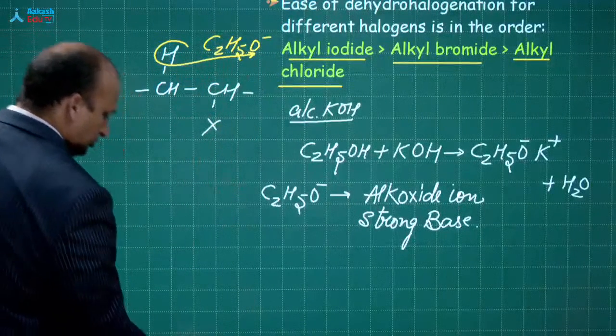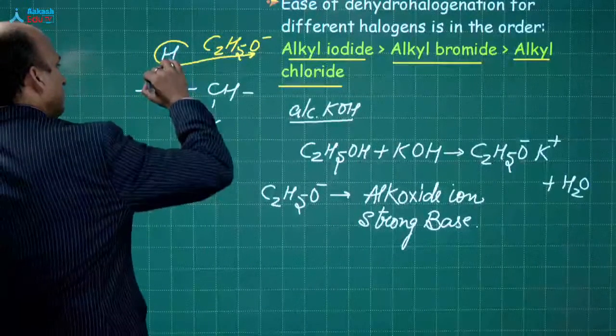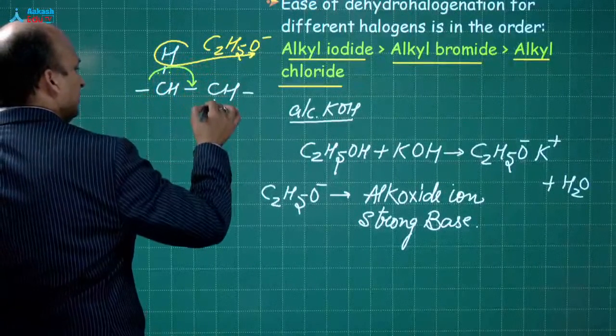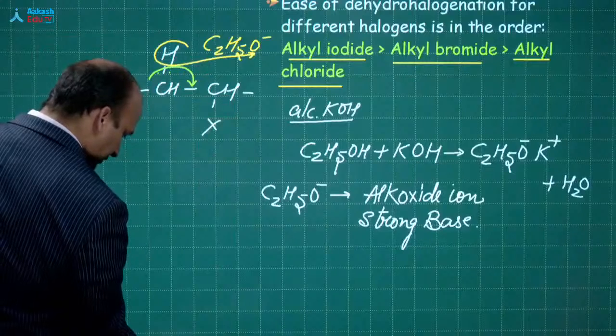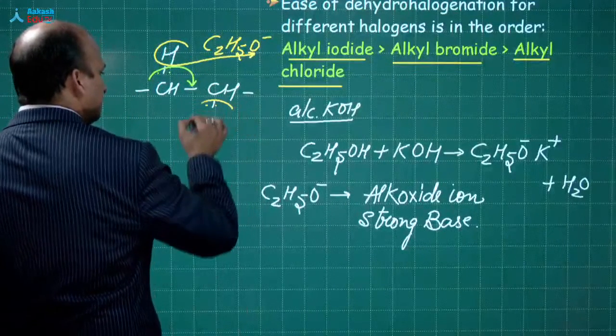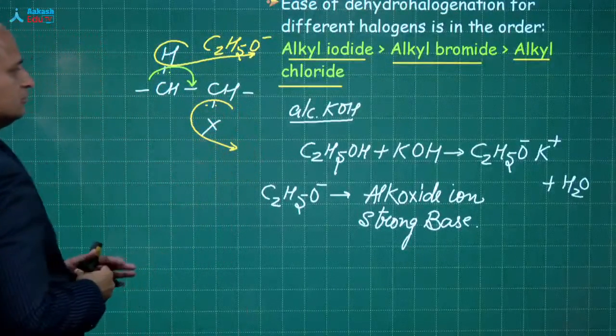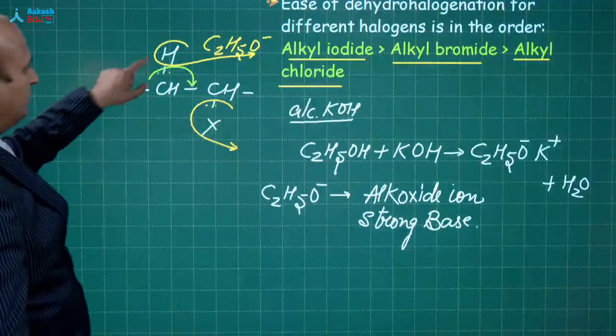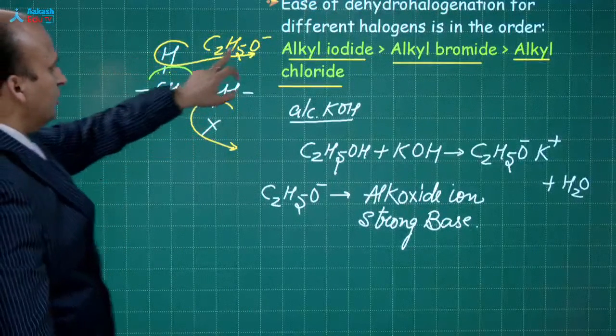So this comes up over here and thus this X moves out. Are you getting the point?